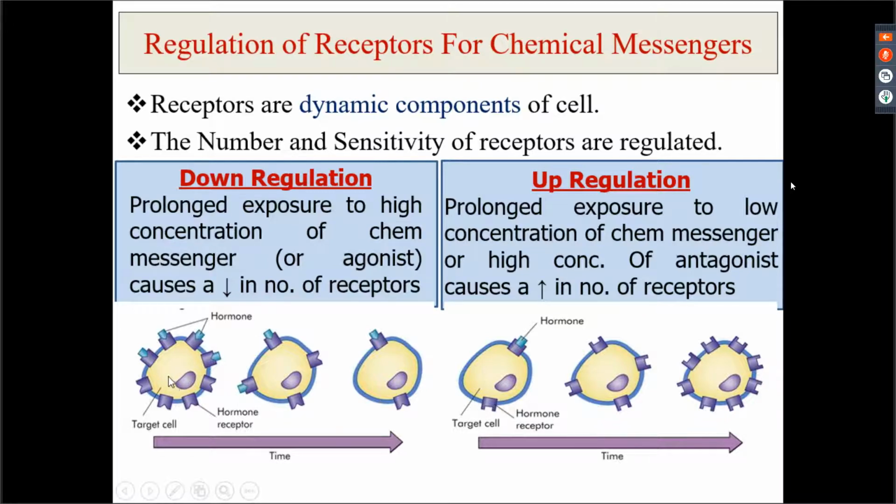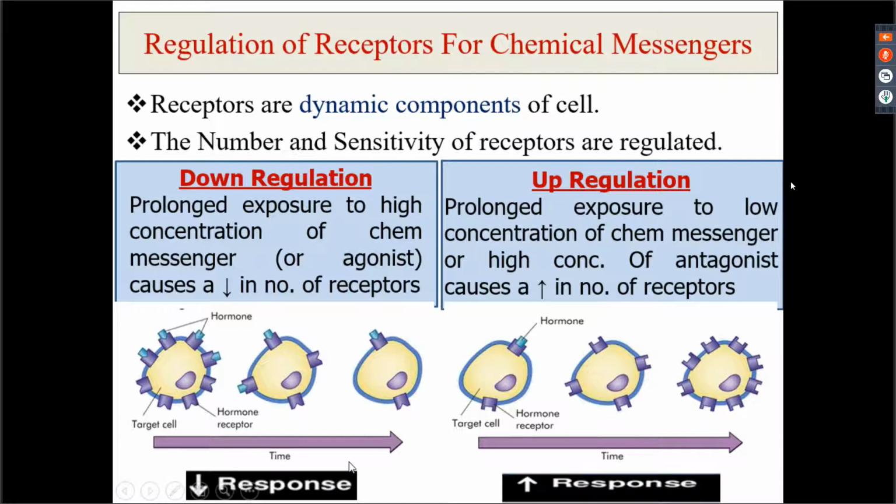So here you see that this is showing you hormone. So there is lots and lots of secretion of hormones, and these are the receptors. So when lots and lots of hormone or a chemical messenger is being secreted, the number of receptors starts decreasing. This is down regulation. And when the number of receptors decreases, the response will also decrease.